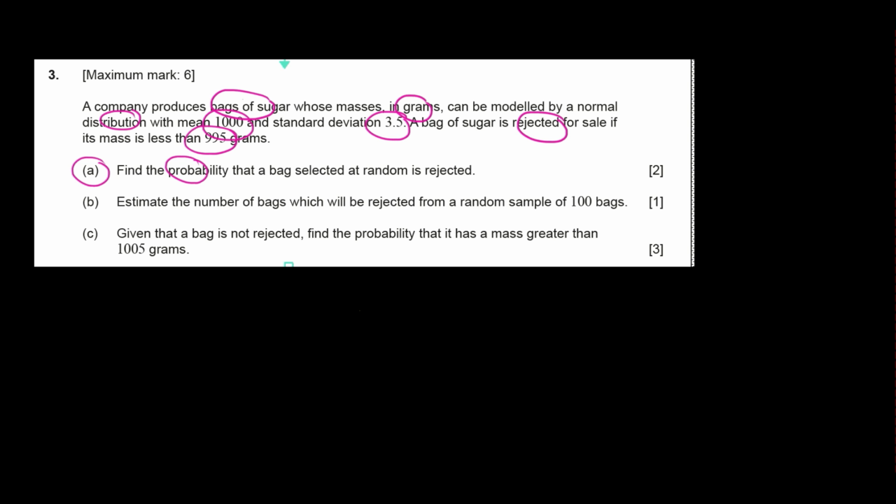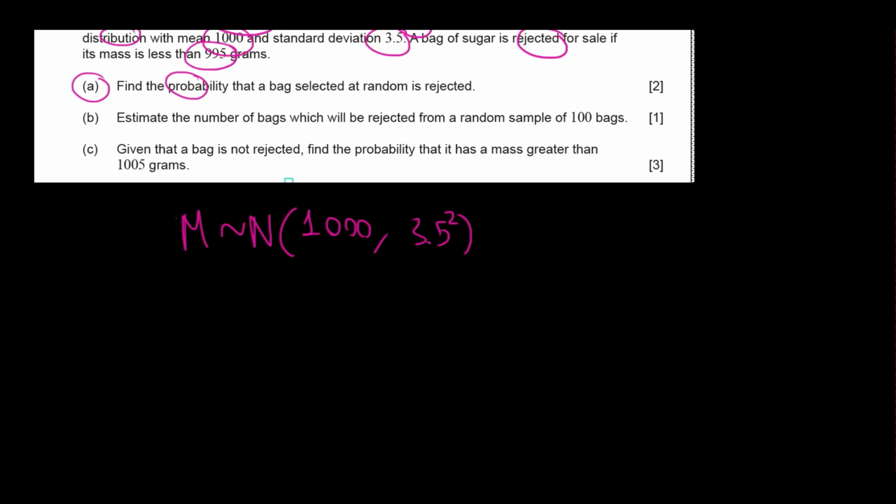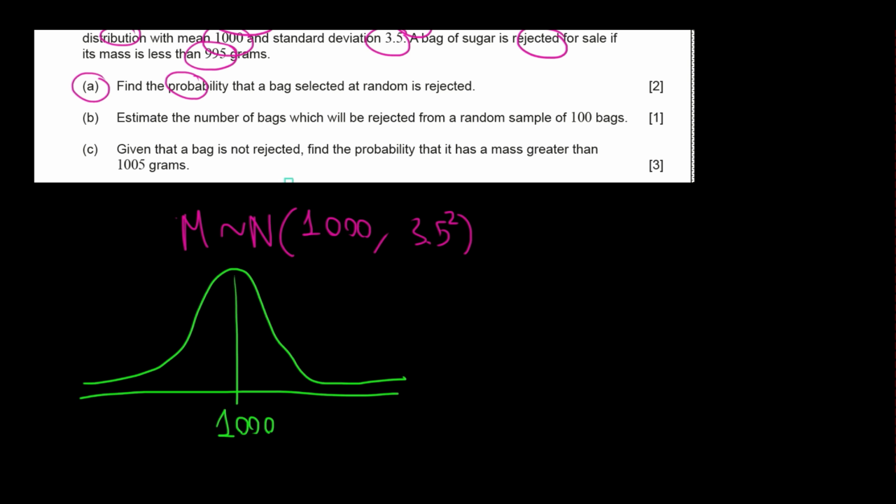First of all, let's write this data. We have the mass to be normally distributed with a mean of 1000 grams and a variance of 3.5 squared. We put this on our distribution to have a little bit of a visual understanding. The 1000 goes there. For question A, we want the probability that the bag is rejected. The bag is rejected if the mass is less than 995.